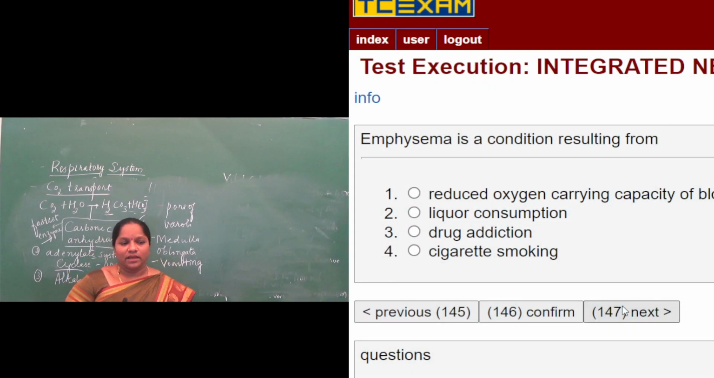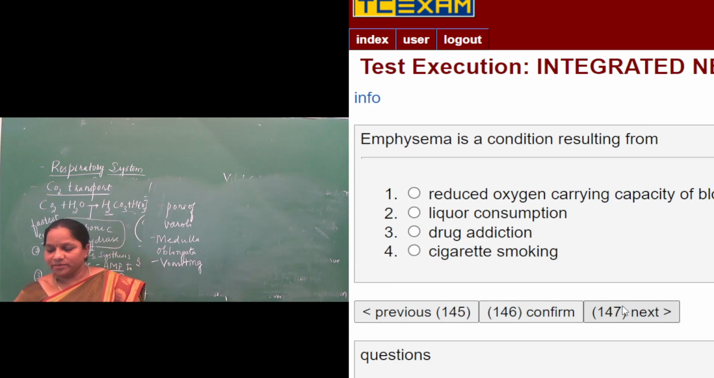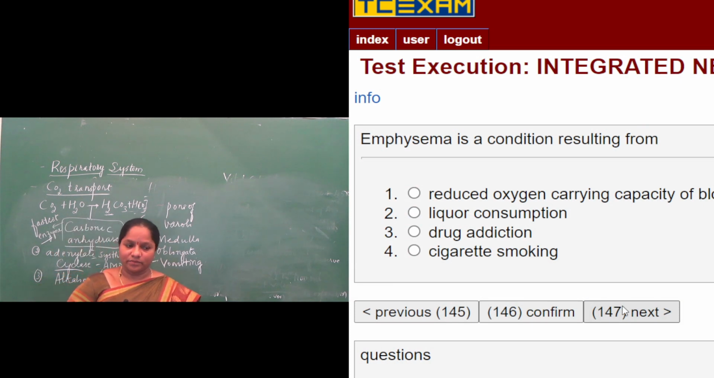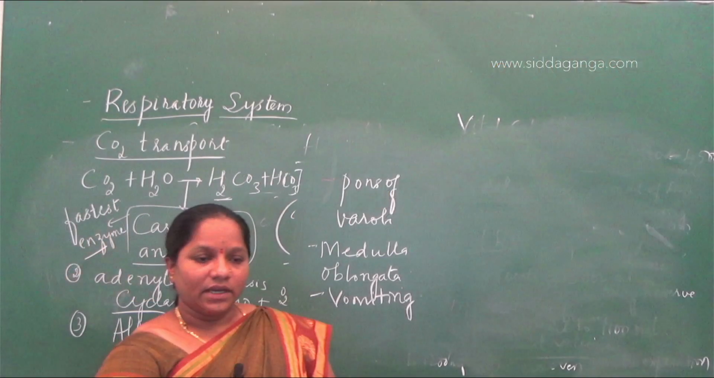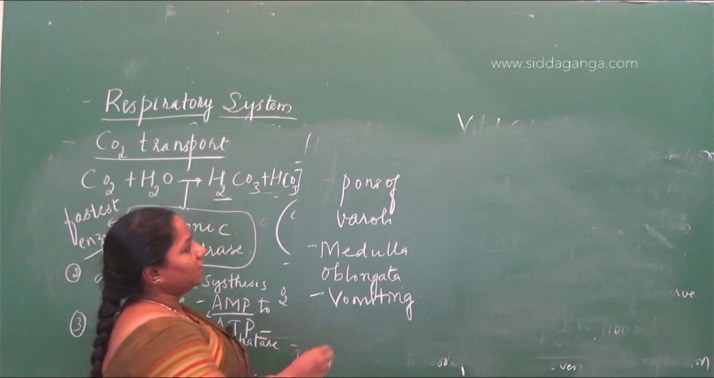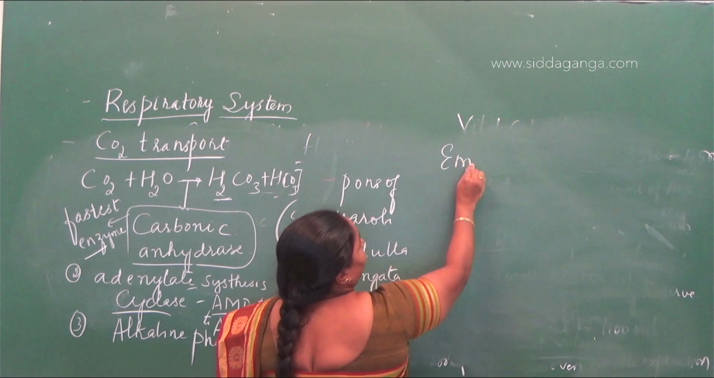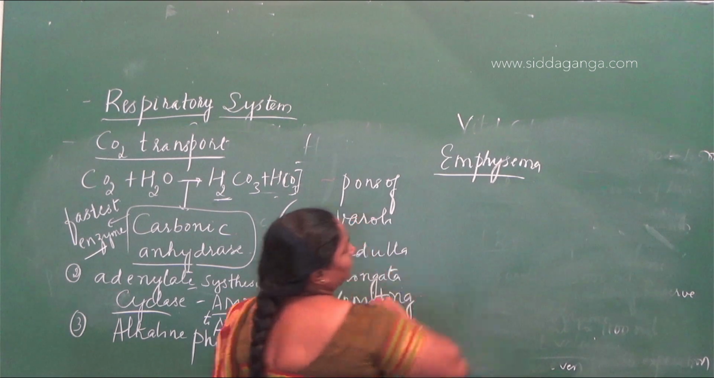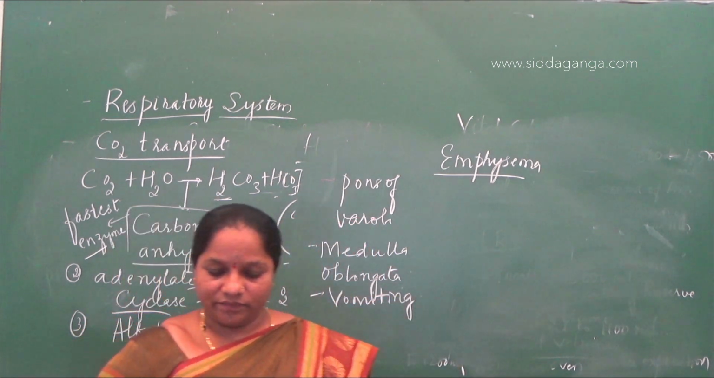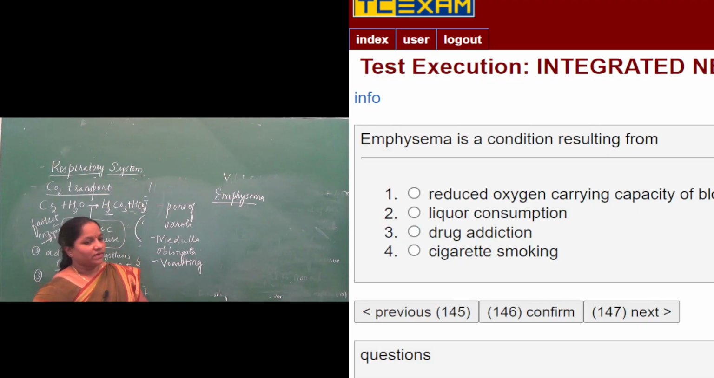Next is: emphysema is a condition resulting from. First of all, what is emphysema? Emphysema is a disorder of the respiratory system. When you come to the disorders of the respiratory system, we know that asthma is also one. Then occupational disorders also come under the respiratory system.